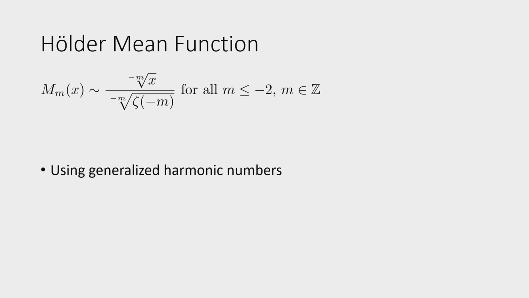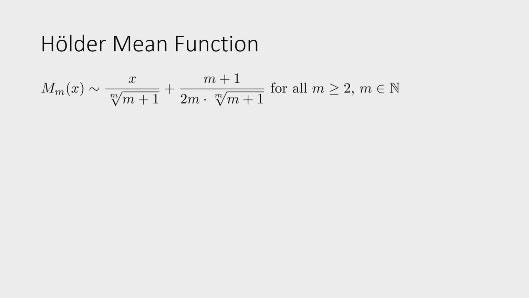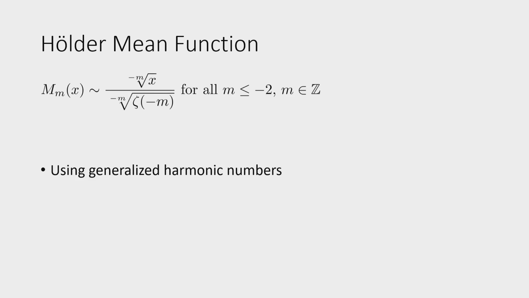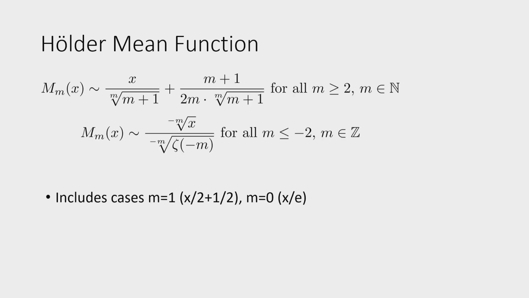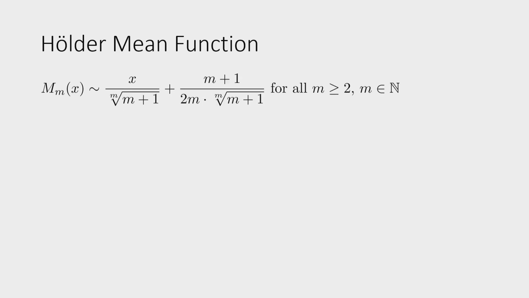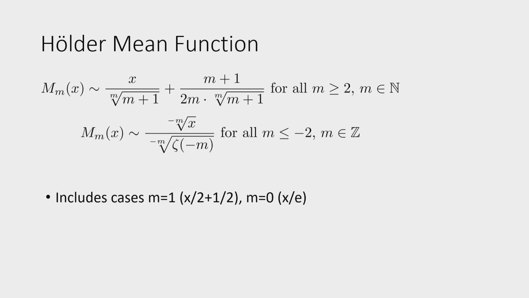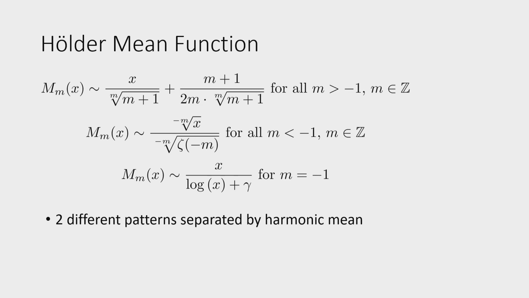So it's the negative m-th root of x. Before, we had just x times some constant, but here we have some root of x. And in this identity, the cases where m is equal to 1 and 0 are also included. And so we get this.